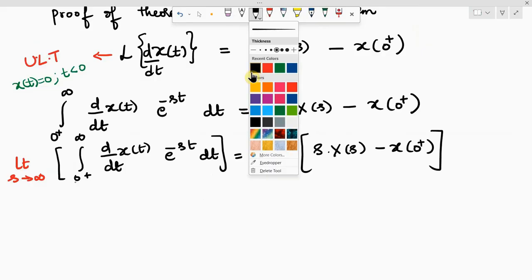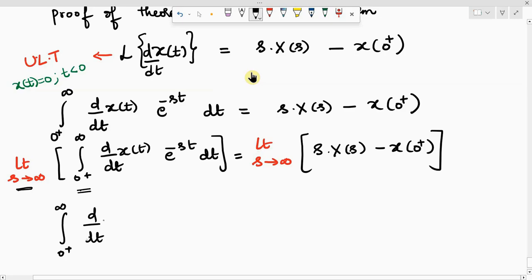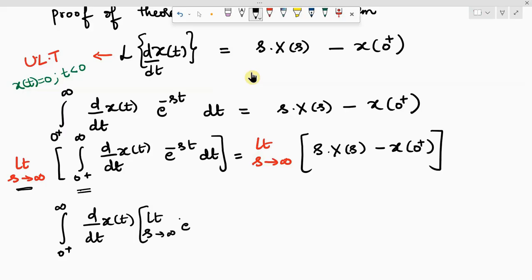How can I simplify this? You have two operations, am I right? One is the limit, the other one is the integral. So I can go for interchanging the order of operations. The integral stays along with this, because there is no s in the first quantity, I'm taking it out. And that limit will be applied for e power of minus st and dt.